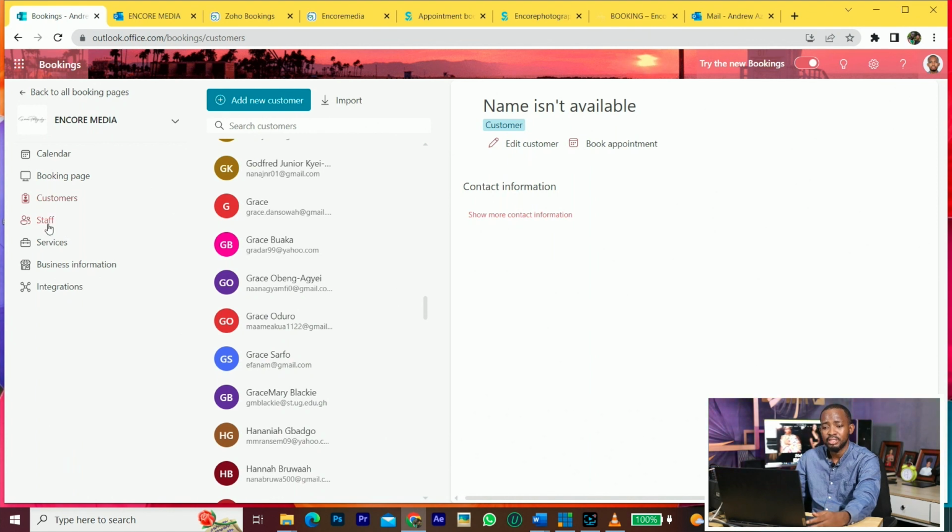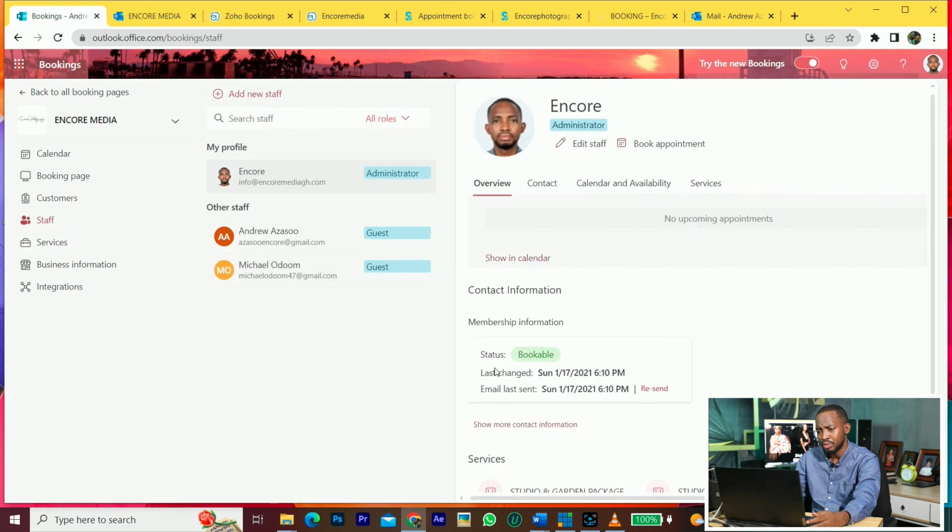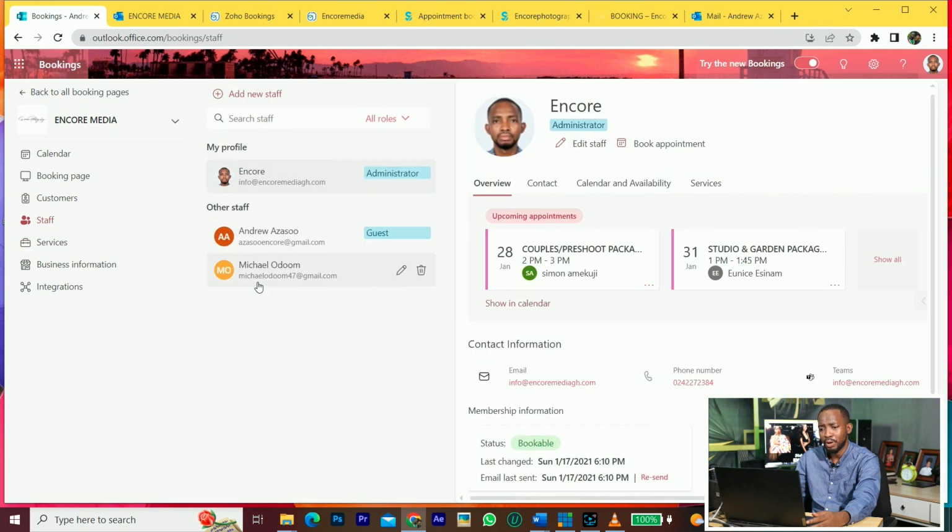One nice thing about it is that you can also have the staff. If you have a number of staff that you are working with, I have the general one, the administrator, and then I have my name and another person I'm working with. So the client can go in and select any of the people they want to work with. But with photography, a lot of people just want the CEO. Mostly, though, you must have a competent team that anybody can book to work with.